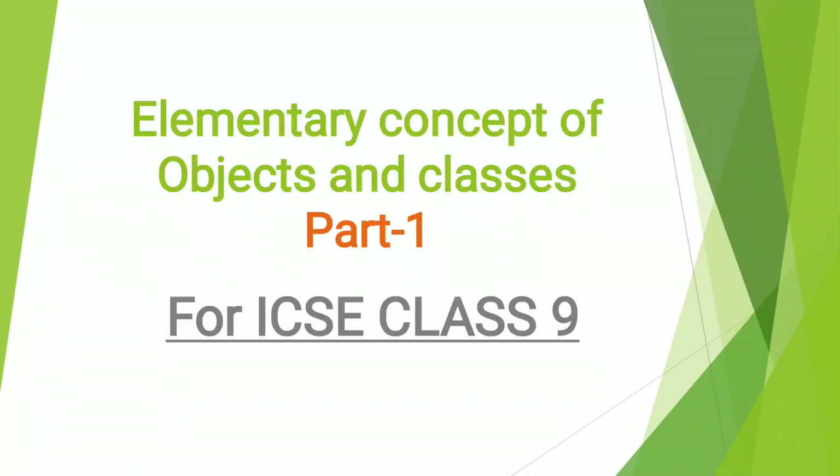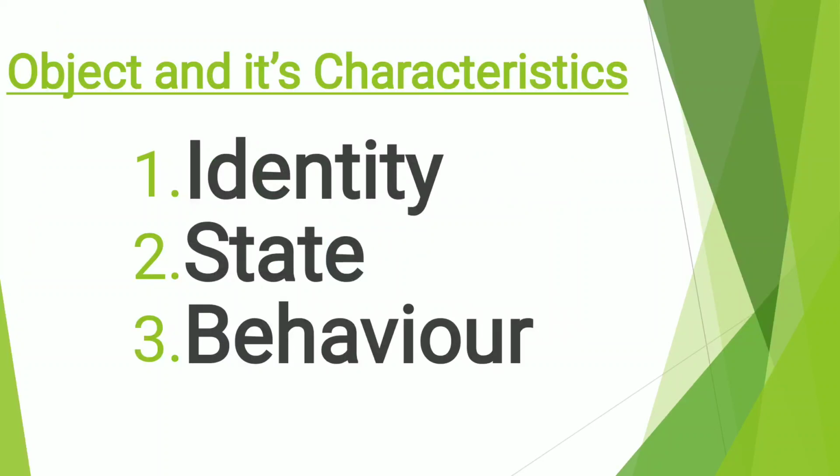Today we are going to study chapter 3, elementary concept of objects and classes. An object is any physical or conceptual thing that we find around us. If we look around, we see many examples of real world objects like tables, television, stereo, etc. These objects share three characteristics. They all have identity, state and behavior.